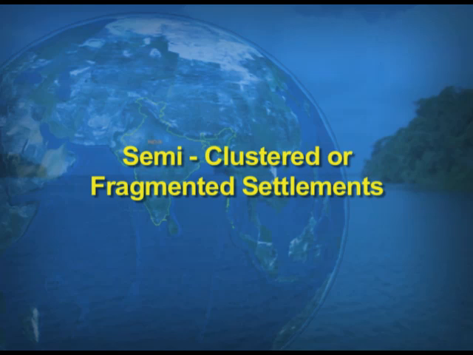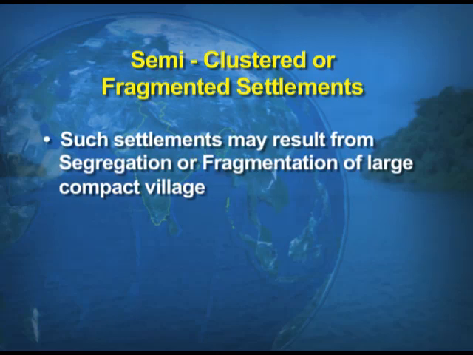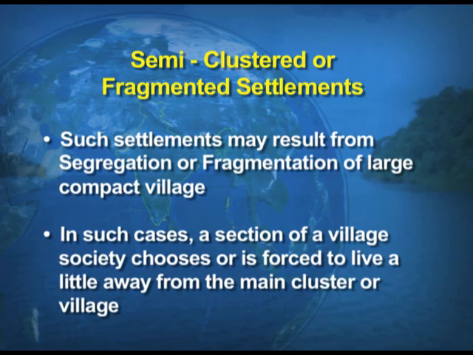Number 2 type of settlements is semi-clustered or fragmented, just opposite to the compact type. The features for these settlements are, number 1, such settlements may result from segregation or fragmentation of a large compact village. In such cases, a section of the village society chooses or is forced to live a little away from the main cluster.